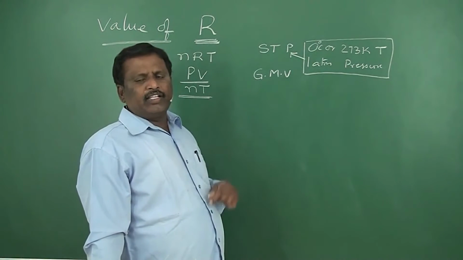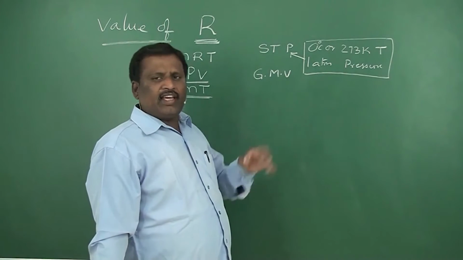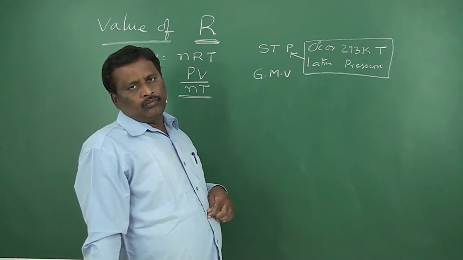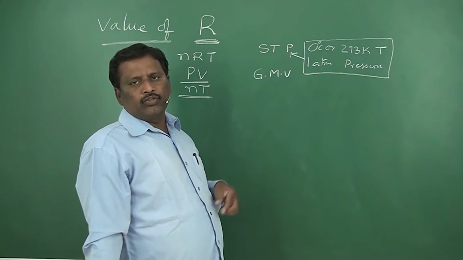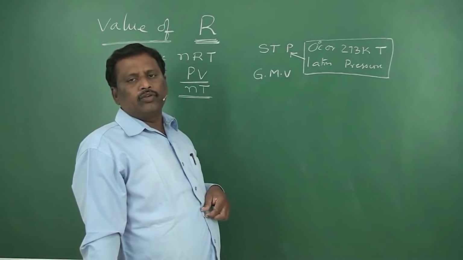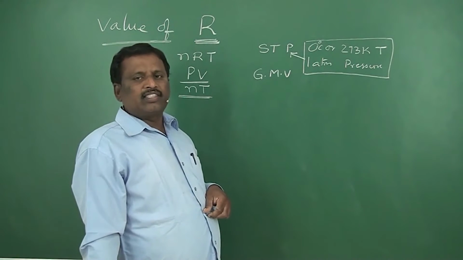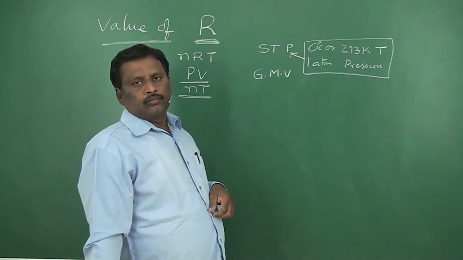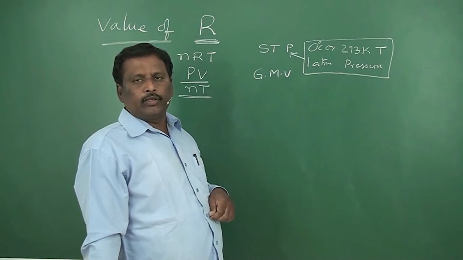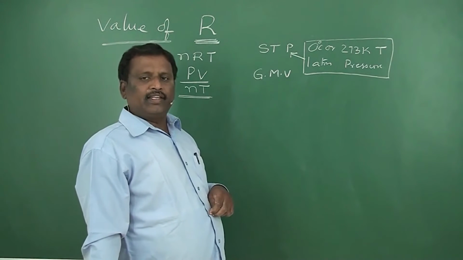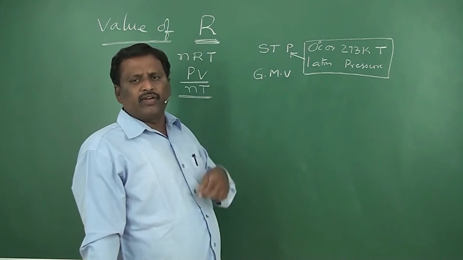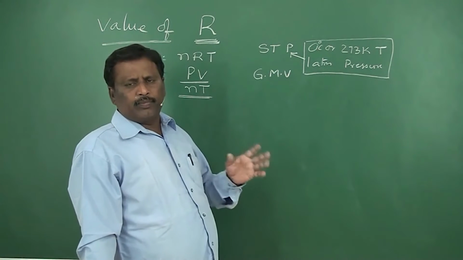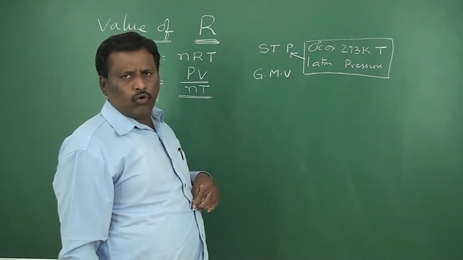Now at STP conditions, 1 mole of any gas will occupy 22.4 liters. In modern methods, instead of 22.4, they are using 22.71 also. In some books, you are getting 22.71 liters, so you will get a slight difference in the solutions. For now, let us consider it as 22.4.